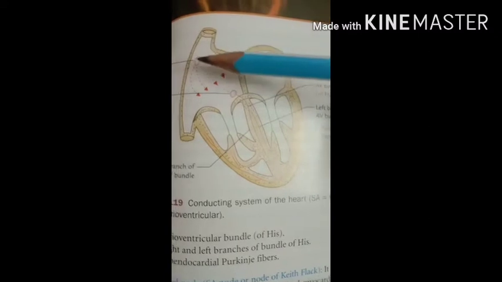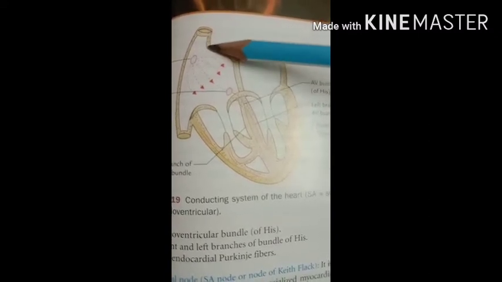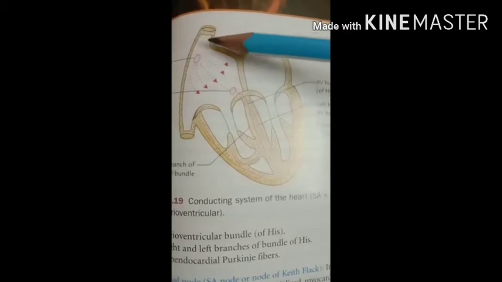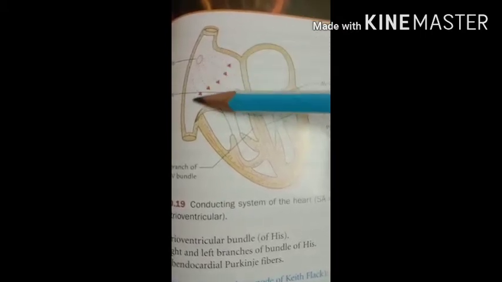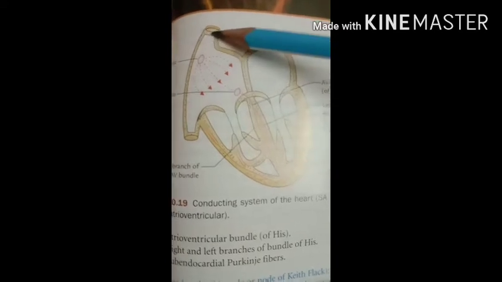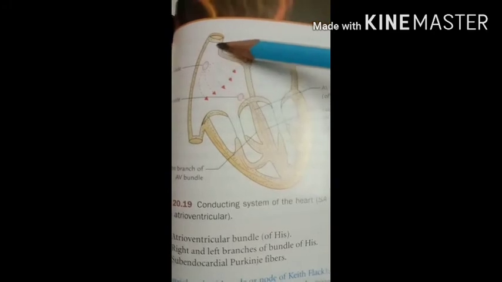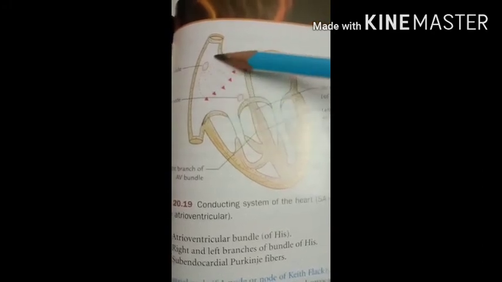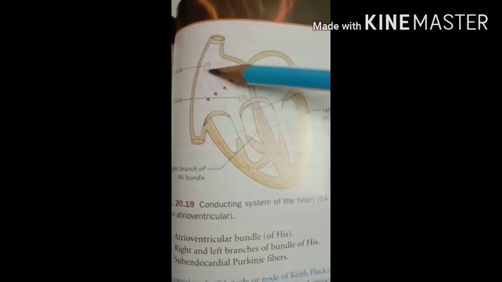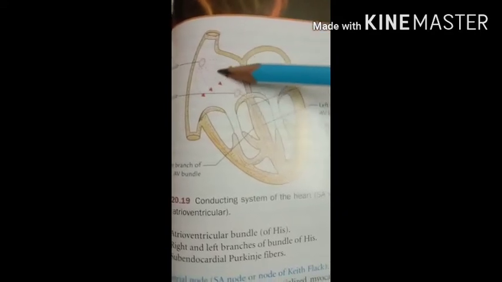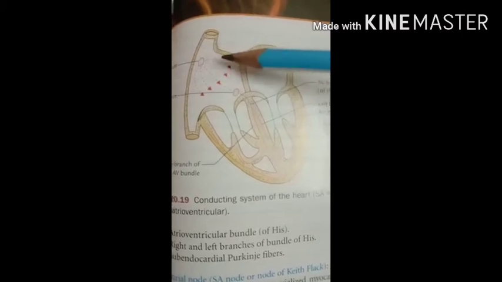It is horseshoe shaped and situated at the atriocaval junction in the upper part of the sulcus terminalis. Here is the superior vena cava and this is the inferior vena cava, and the medial border of the superior and inferior vena cava is called the sulcus terminalis. So it is present here at the junction in the upper part of the sulcus terminalis.